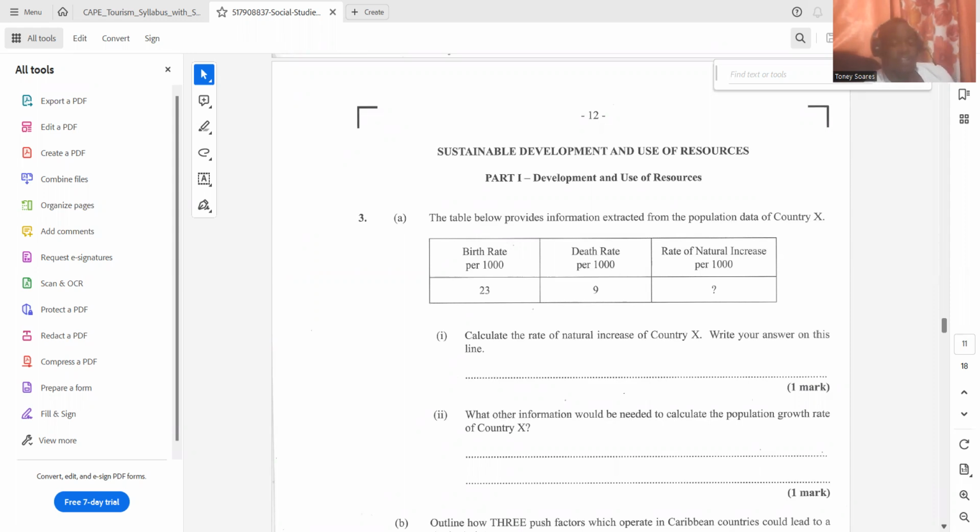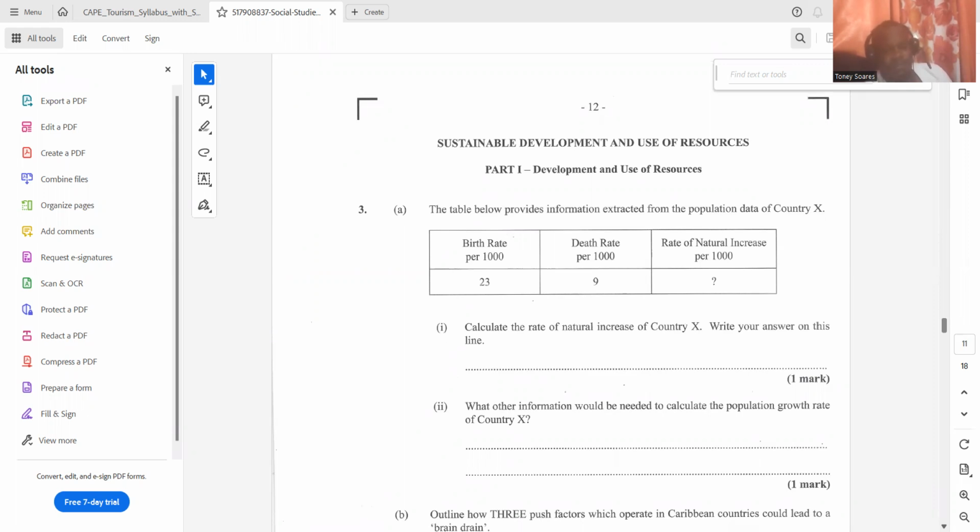So in order to get the rate of natural increase, you're going to subtract the death rate from the birth rate. And 9 from 23 leaves you with 14. So the rate of natural increase per 1,000 for country X would have been 14. That's how you get the rate of natural increase.